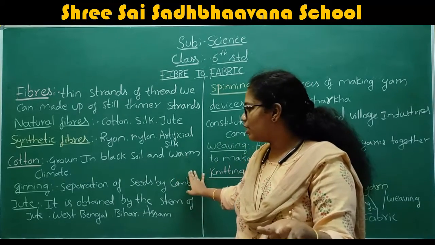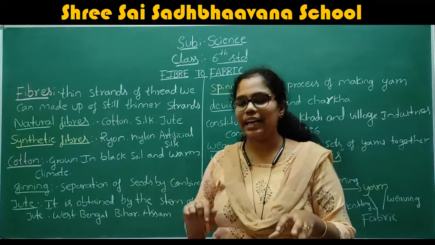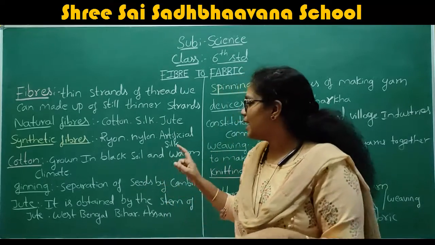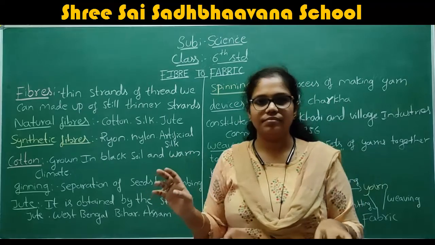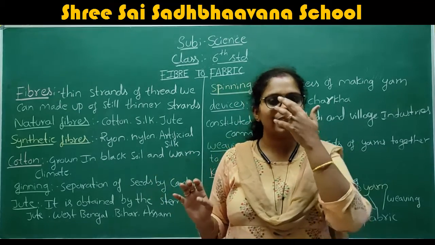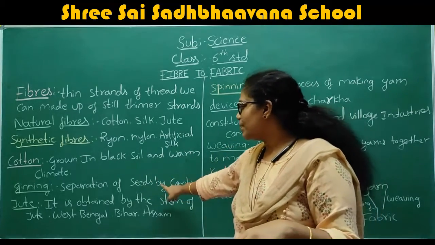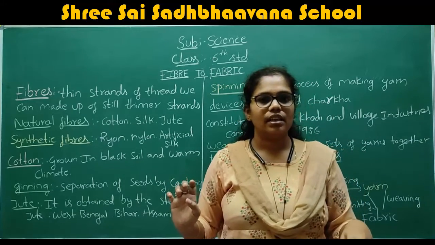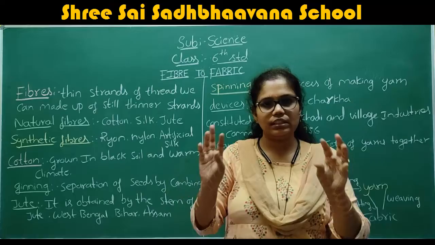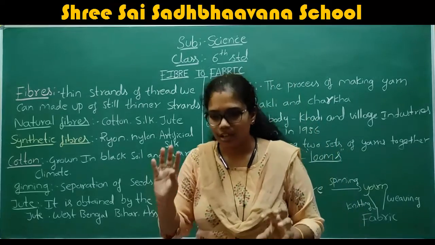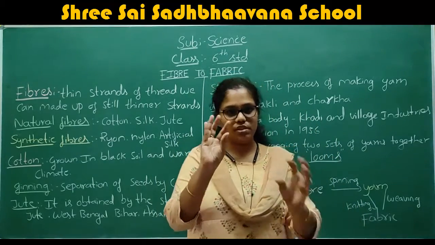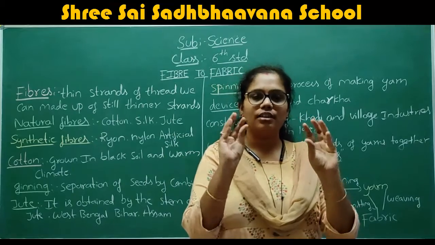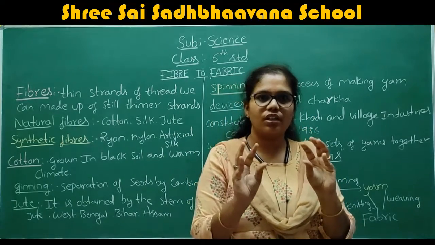What exactly is ginning? G-I-N-N-I-N-G, ginning. Ginning is the separation of the seeds by combing. If you see the cotton tree, the tree first gives the fruit of the cotton.